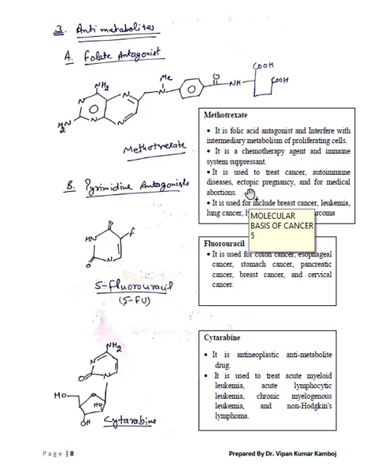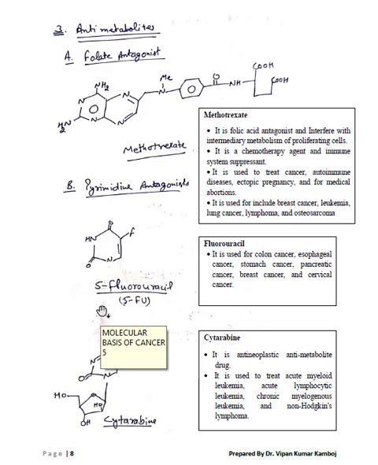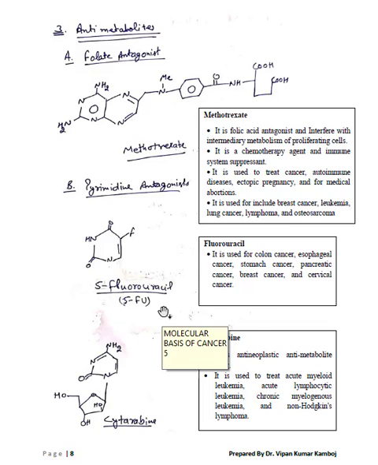Here, one point must be noted down: it is not the drug of choice for medical abortion, because there are many other drugs available for abortion that produce a very good effect compared to methotrexate. That's why it is not commonly used for medical abortion. It is used for breast cancer, leukemia, lung cancer, lymphoma, and osteosarcoma. Pyrimidine antagonist. In this class, 5-fluorouracil is the drug.